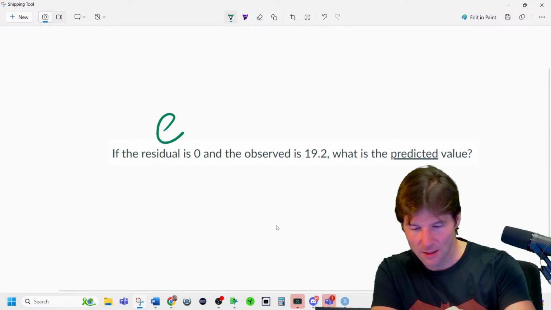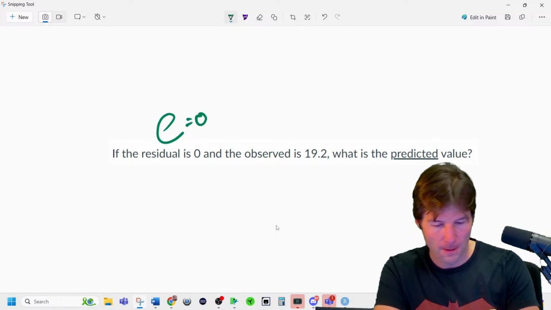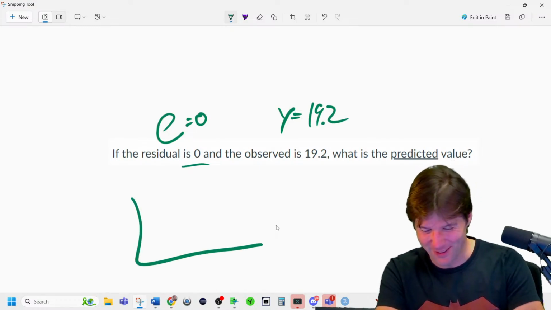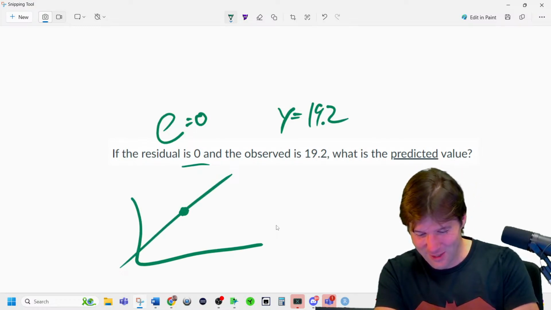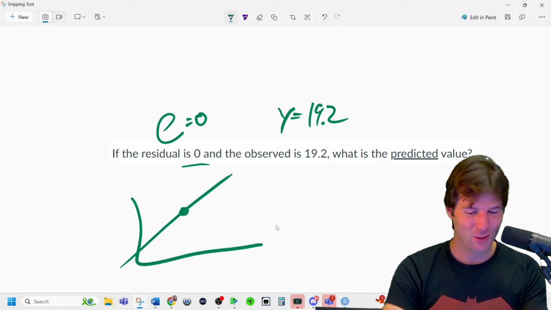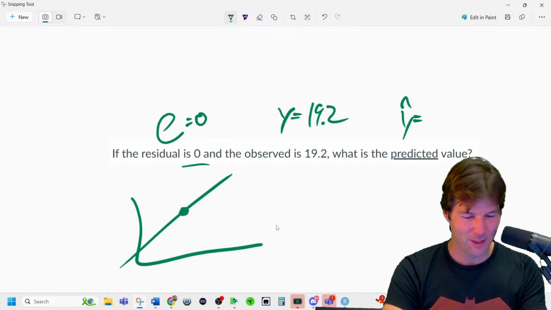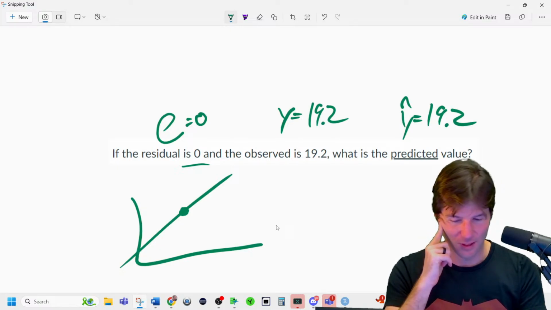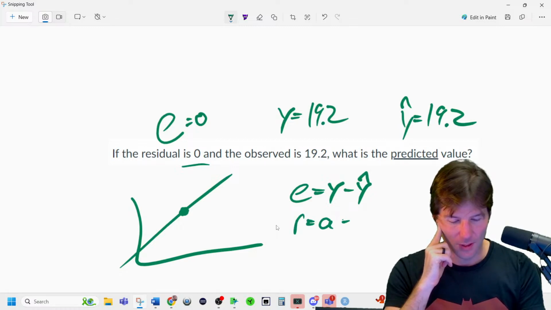So it's asking, it says e is equal to 0. Observed is equal to, yep, because if the residual is 0, there's no difference. Then that's a residual of 0. So the predicted is the y hat value of 19.2. So if you write the formula, e equals actual minus predicted, 0 equals 19.2 minus the predicted.